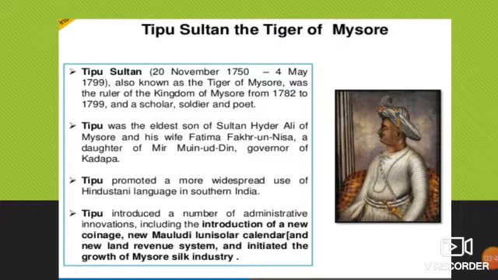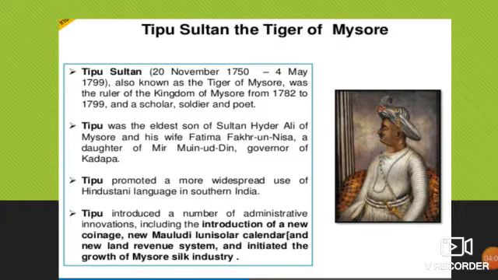Tipu Sultan was also a very strong ruler in the state of Mysore. And in 1782, when Tipu Sultan came to the throne, when he became a king, he made so many changes.